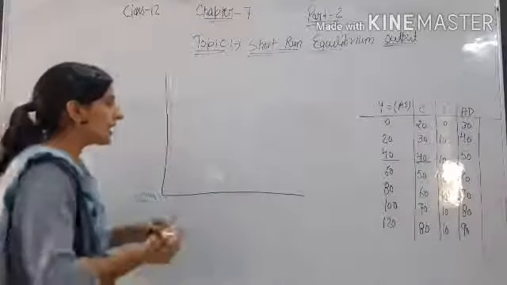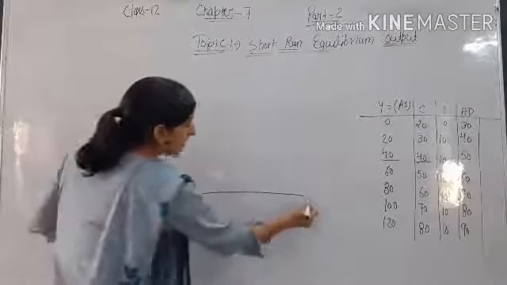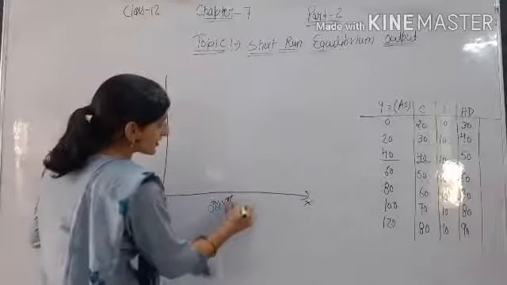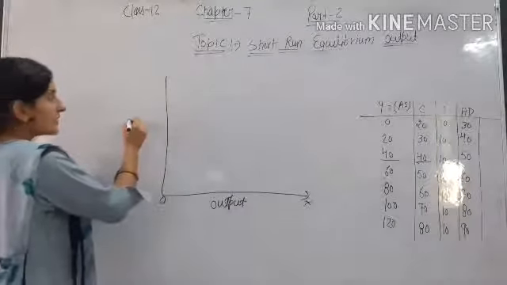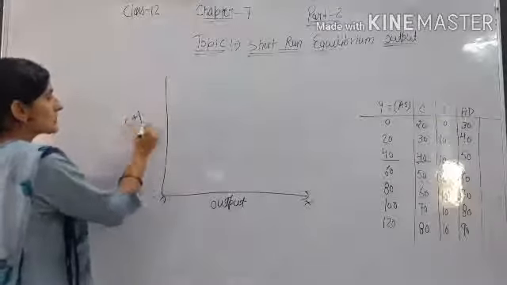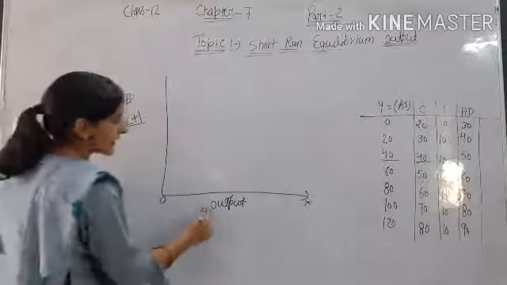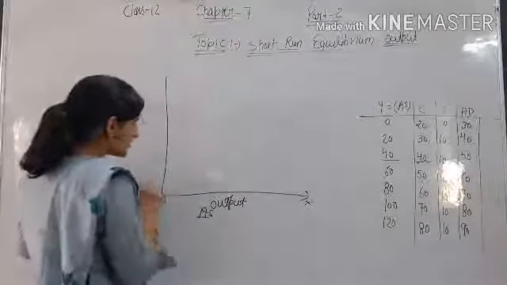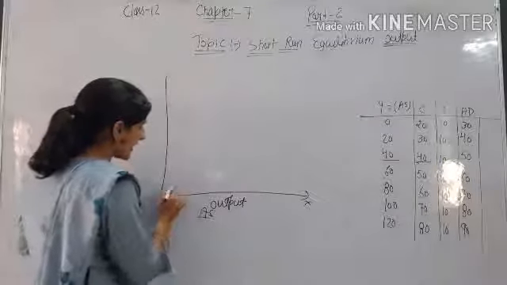So we will show this equilibrium in a diagram. On the X-axis we will take the level of output, and on the Y-axis we will take C plus I, consumption plus investment, or we can say aggregate demand, or here we can say we will take AS. Okay, so when our AS is 0, it starts from the origin, so we will draw a line like this.